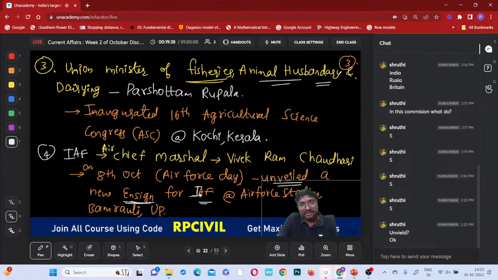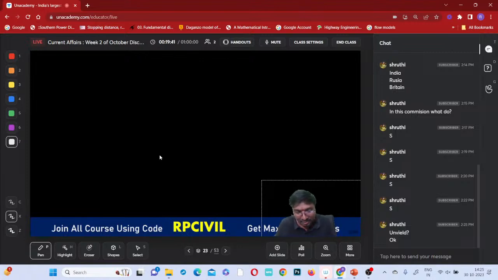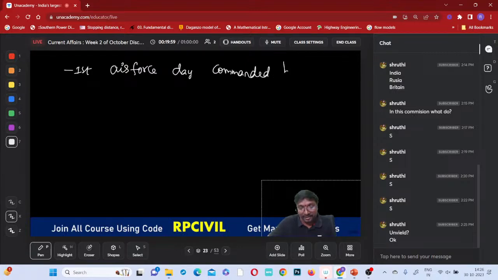So at this station, whenever this parade happened, what is the speciality of this one? This is the first Air Force Day commanded by which one? A lady officer. So this is the speciality of this parade. Understood this one?